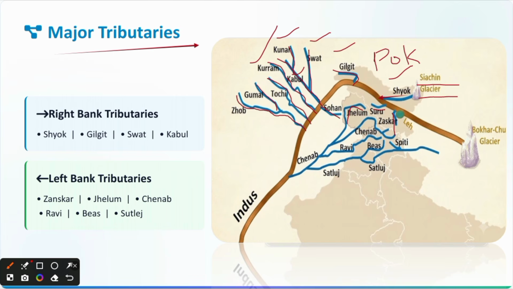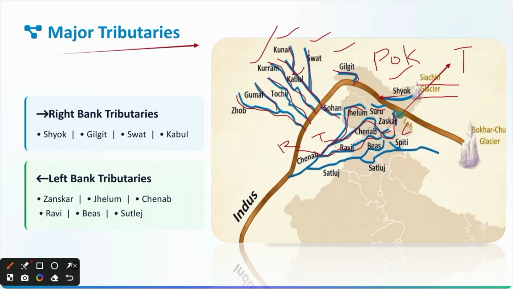Then comes the Jhelum River, which originates from the Verinag Spring, and then the Chenab River, which is the largest tributary of Indus, formed by the merging of 2 rivers, Chandra and Bhaga rivers. Okay, these 2 meet at Tandi. This is the place known as Tandi. The Jhelum River meets Chenab at Trimu. Then comes the Ravi River, which originates from the Rohtang Pass and meets Chenab at Rangpur.